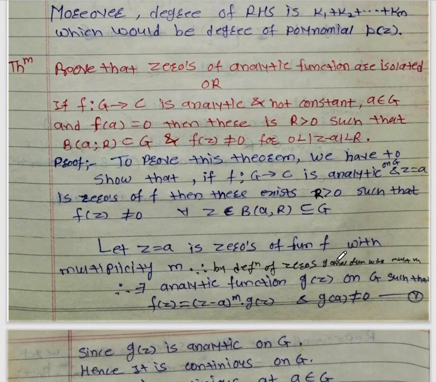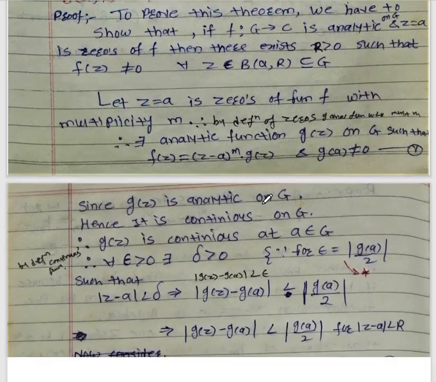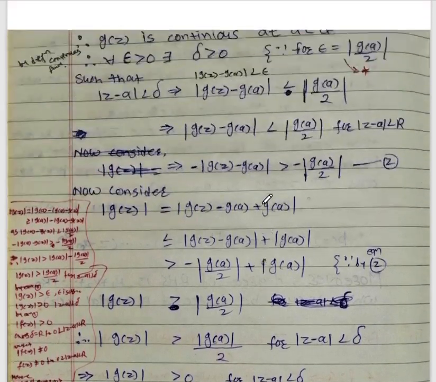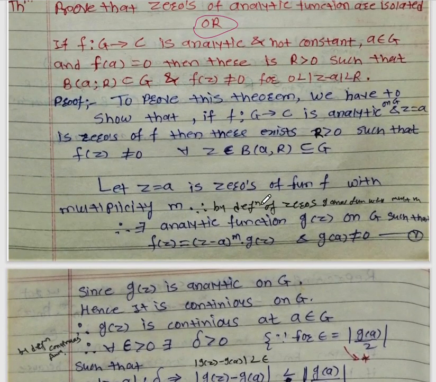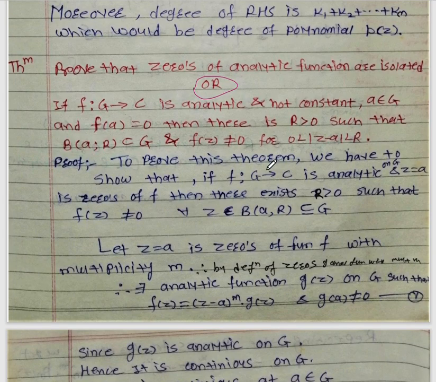Prove that the zeros of an analytic function are isolated, and this can also be stated in another form. This is the second theorem on a polynomial function. If you see the proof of this theorem, you can easily solve it if you go through theorem number 1 and theorem number 2 on zeros of an analytic function, then you can understand this theorem. So what is the next theorem?